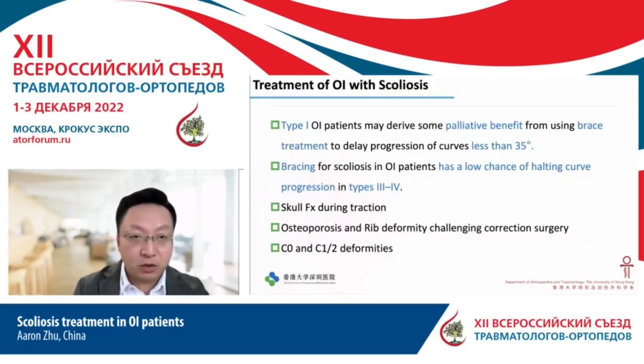So the condition in OI type 1 is quite mild, but type 3 especially will become very vicious. So we should be very careful about this type of patient, which progresses very rapidly, becomes very severe, and compromises cardiopulmonary function. You can put a patient on skull halo traction, but be careful about skull fracture. And the osteoporosis and rib cage deformities are a big challenge to our corrective surgery. Don't forget the C1-2 and occipital deformities in this type of patient.